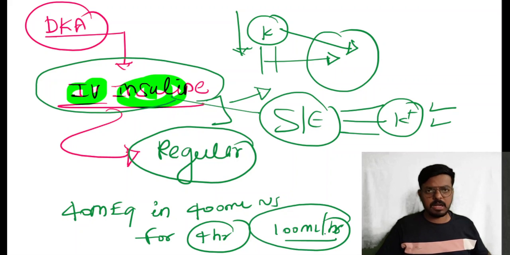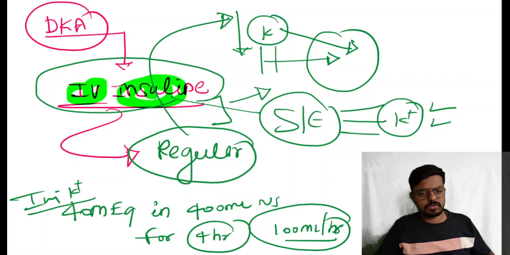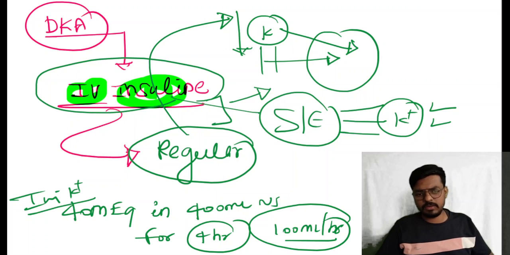Remember, never ever give potassium as an IV bolus. If you push the potassium directly as an IV bolus, the patient will die. Okay, so this is the dose of the injection potassium by one IV cannula. And in another IV cannula, yes, we need to take the regular insulin. Along with the regular insulin, we need to dilute it and put it in the syringe pump, and we will start the infusion slow IV. Okay, so two options we have here, very importantly.